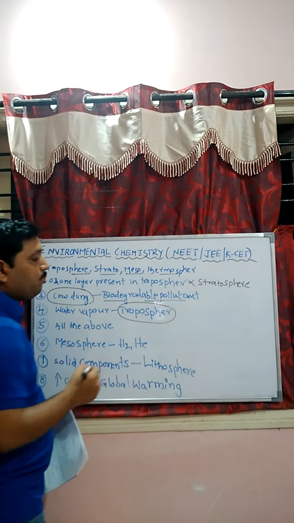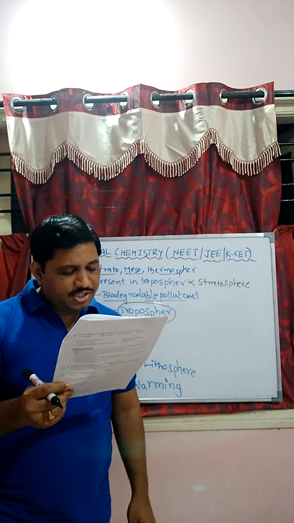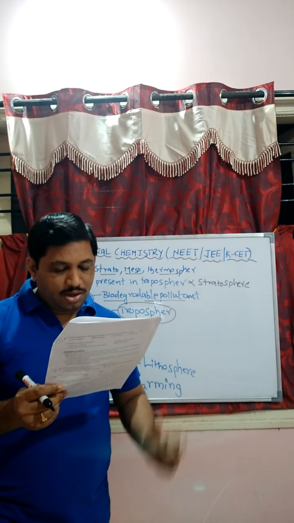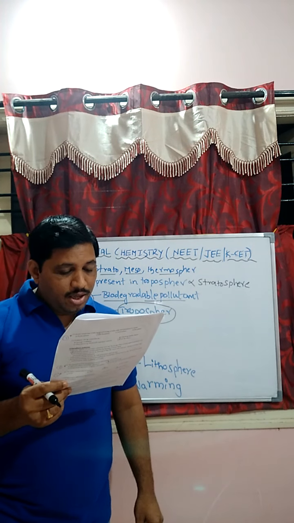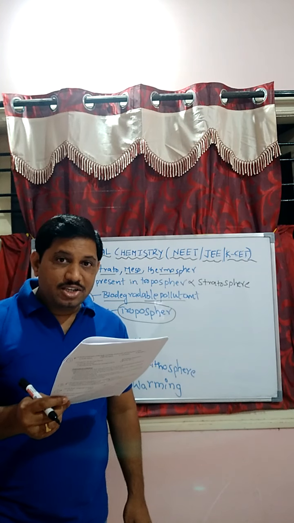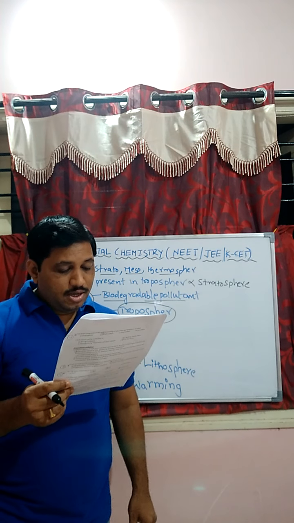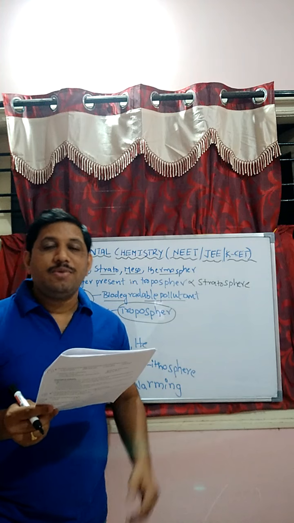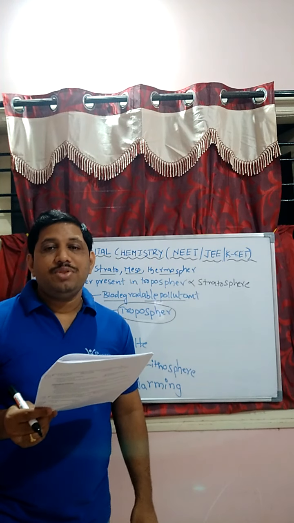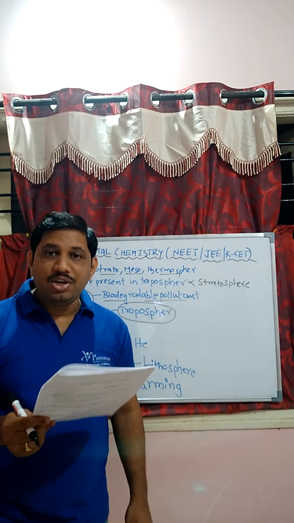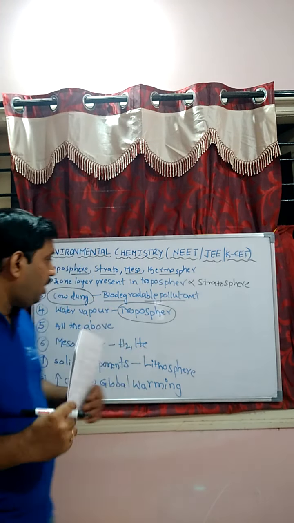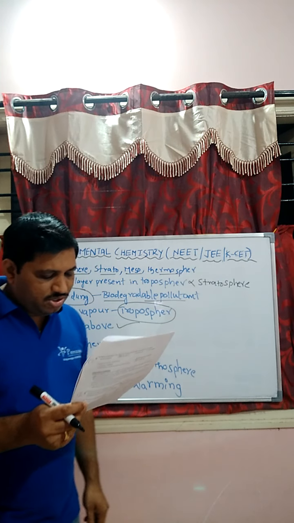Next one, student. Question number 5. The carbon monoxide in the atmosphere is due to incomplete combustion of petroleum fuels. Correct. Oxidation of carbon in metallurgical extraction of metals. Correct. Thermal power plants. Correct. From all these sources, carbon monoxide CO is evolved into the atmosphere. Therefore, all the above is the correct answer, student.